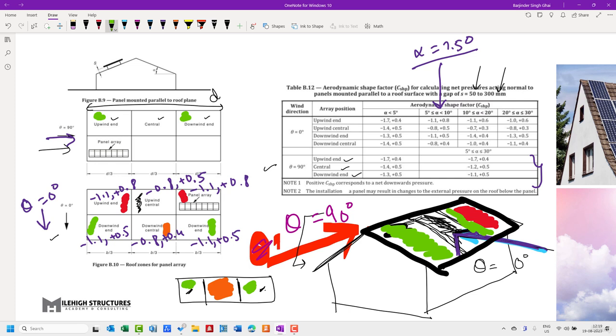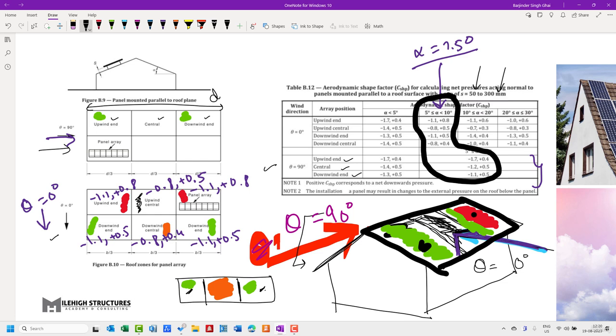So for upwind end and downwind end, the coefficients are minus 1.7 and minus 1.1, plus 0.4 and plus 0.5. Obviously the coefficients are higher in this area, and lower in this area. On the basis of that, we can find out the values. In our case, we just need to restrict our discussion to these coefficients. We need to ensure that the main structure is designed correctly as per the coefficients given. At maximum, the coefficient goes as high as minus 1.7.